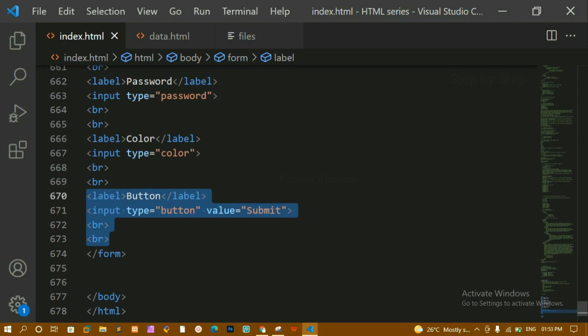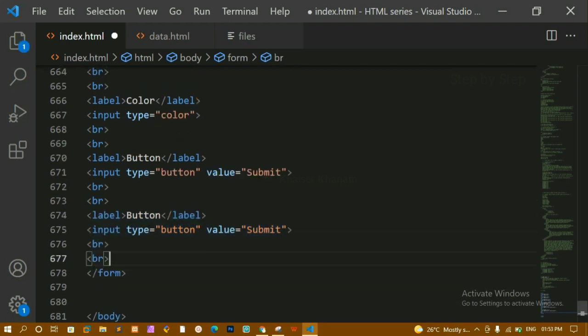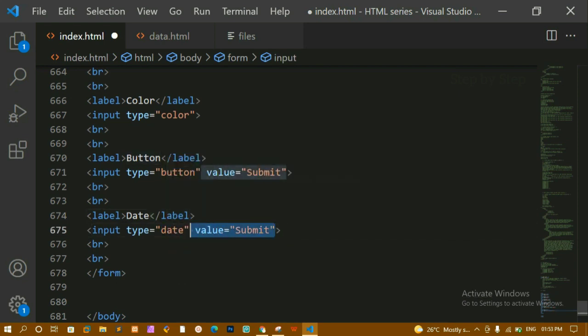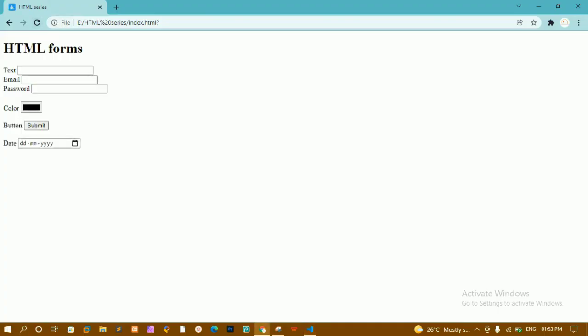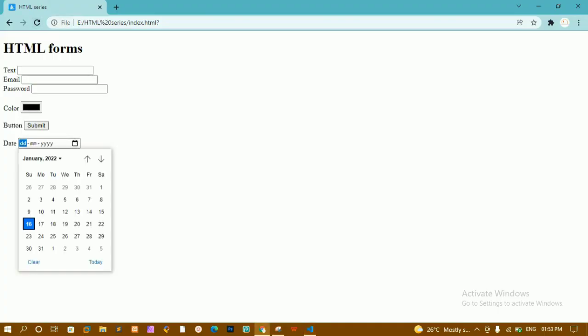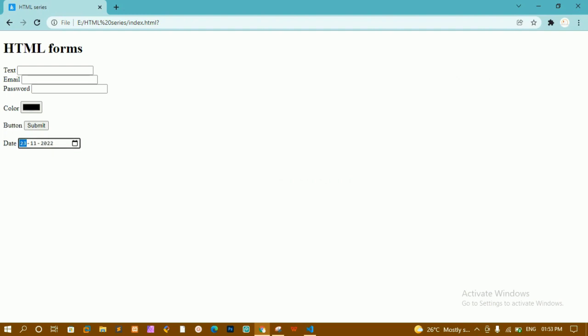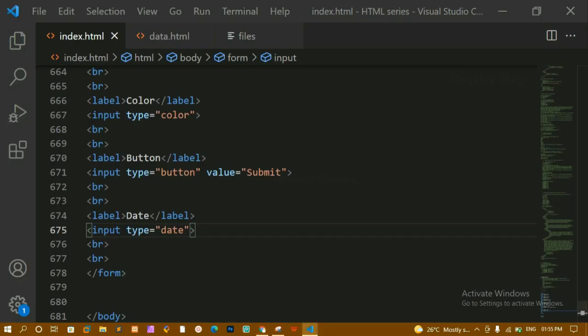Again I'm just going to copy this, and here I'll be pasting. Next we are having date. I'll just remove this, and inside this I'll be writing type is equal to date, and value as of now I'm just going to remove. I'll save this. I'll refresh this one. Now you can see whenever I click on this, it is going to give me the month, and also from here I can select the year, whichever year I want. Here I am having all these previous years, here I am having all these future years, and also I am having months. Like November, I can select 21. Whatever date I want I can just select. This is all about type is equal to date.